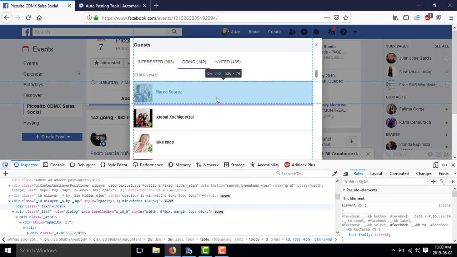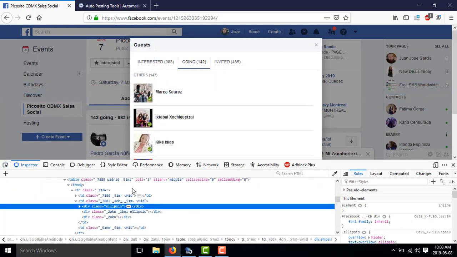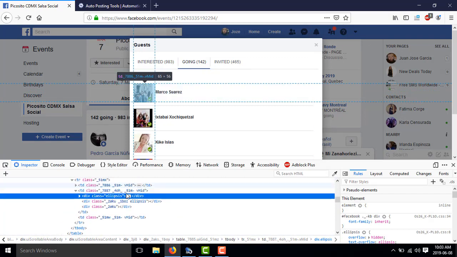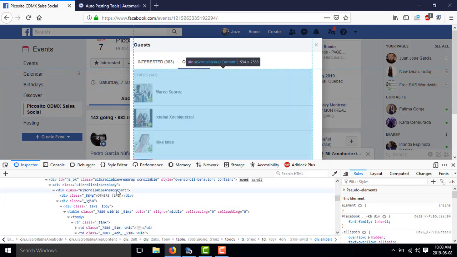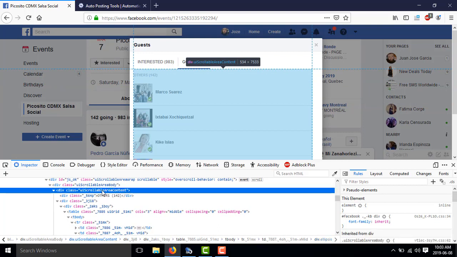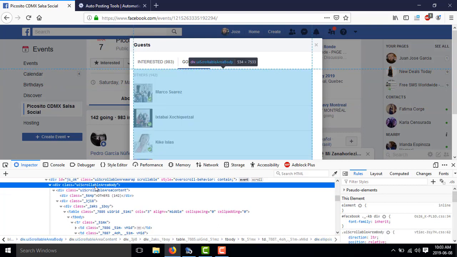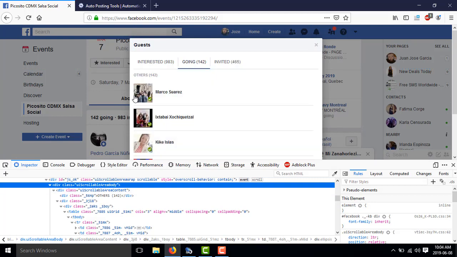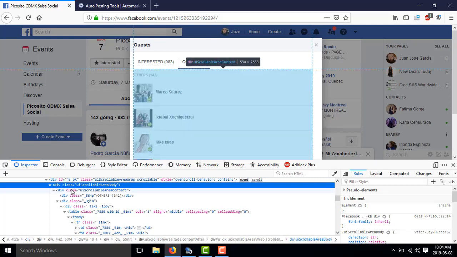My computer is kind of fast, so it can support a lot, but it depends on yours. If I go here, I have this div that contains all the elements. Whenever I hover over it, it has the blue rectangle over it, so that means I can go and contact them.